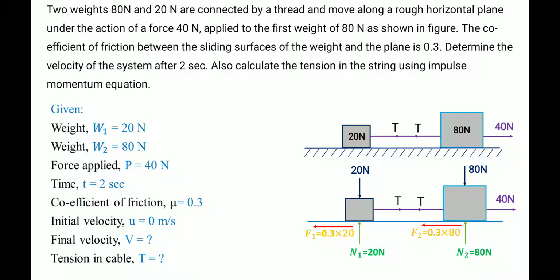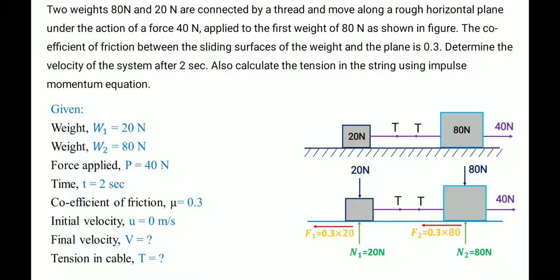Then what is F1? Mu into N1, right? Mu, the coefficient of friction, is given as 0.3. So 0.3 into N1 value, which is 20, we will get F1. Similarly, we will get the value of F2 also because N2 is 80 Newton. So just multiply with the mu, we will get the frictional forces also.